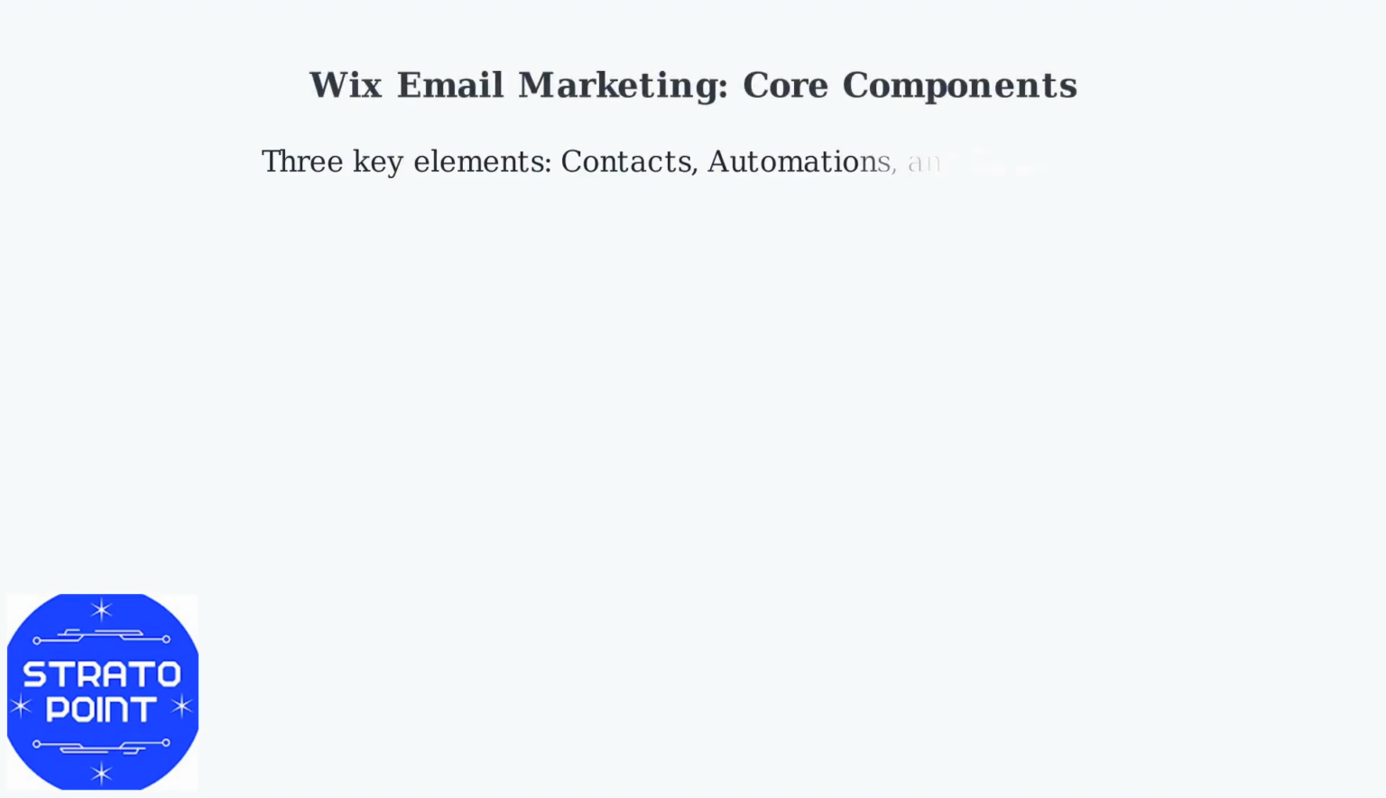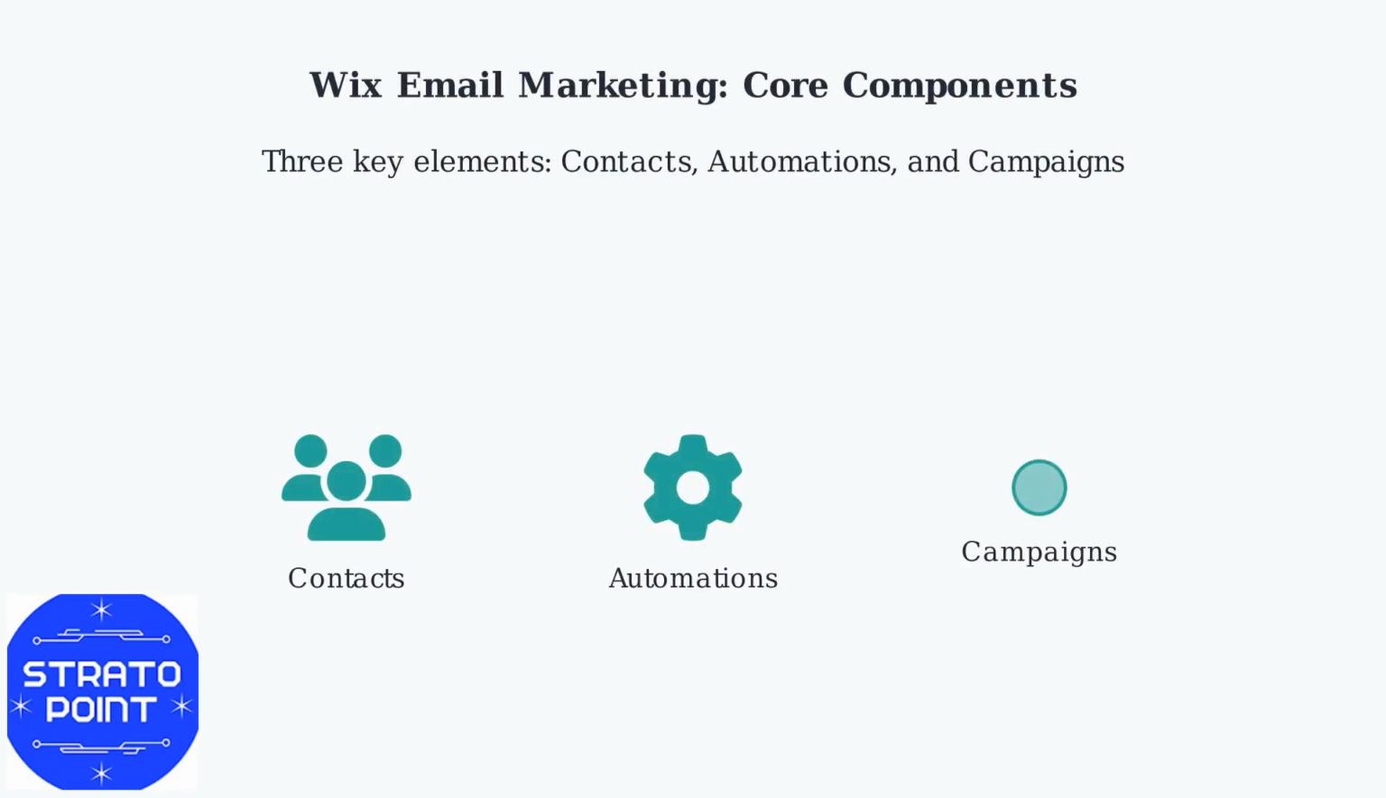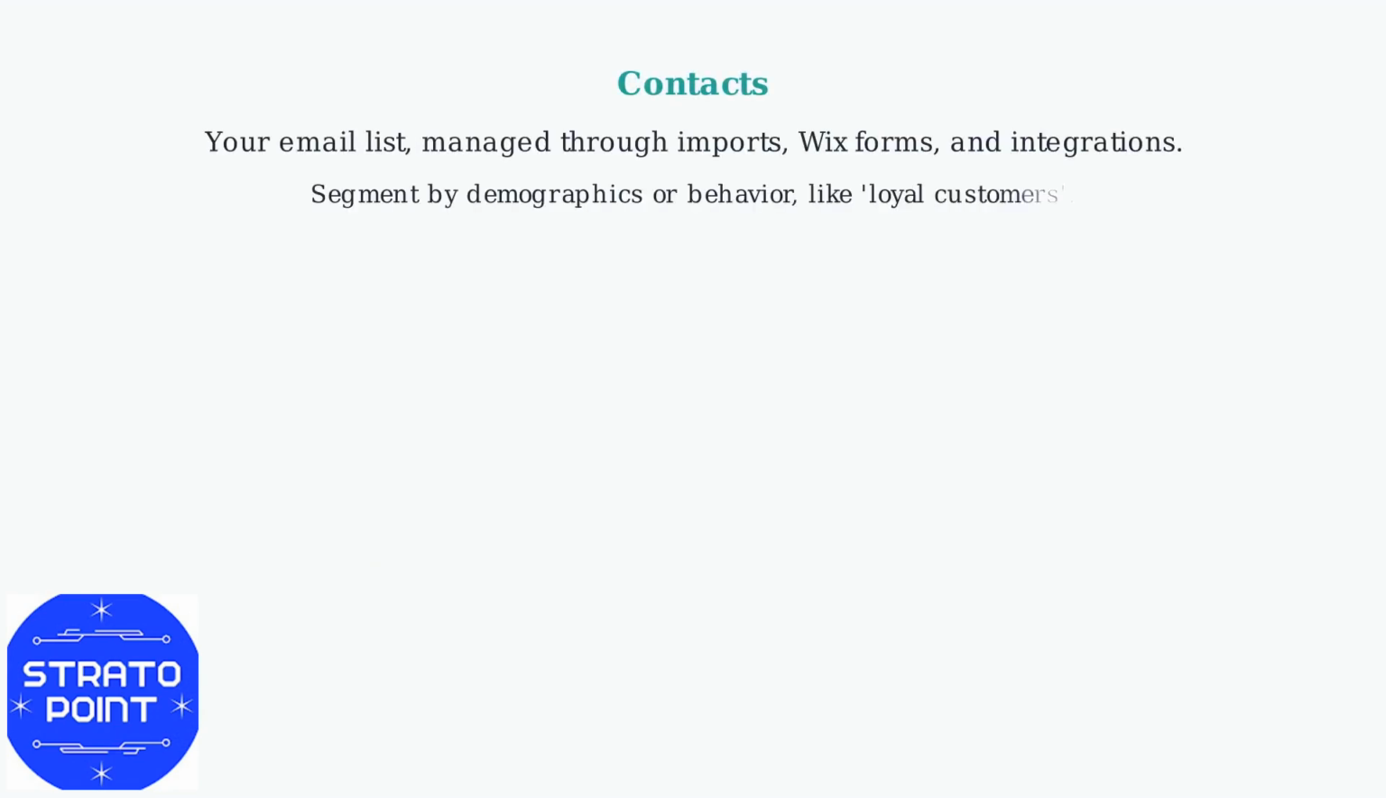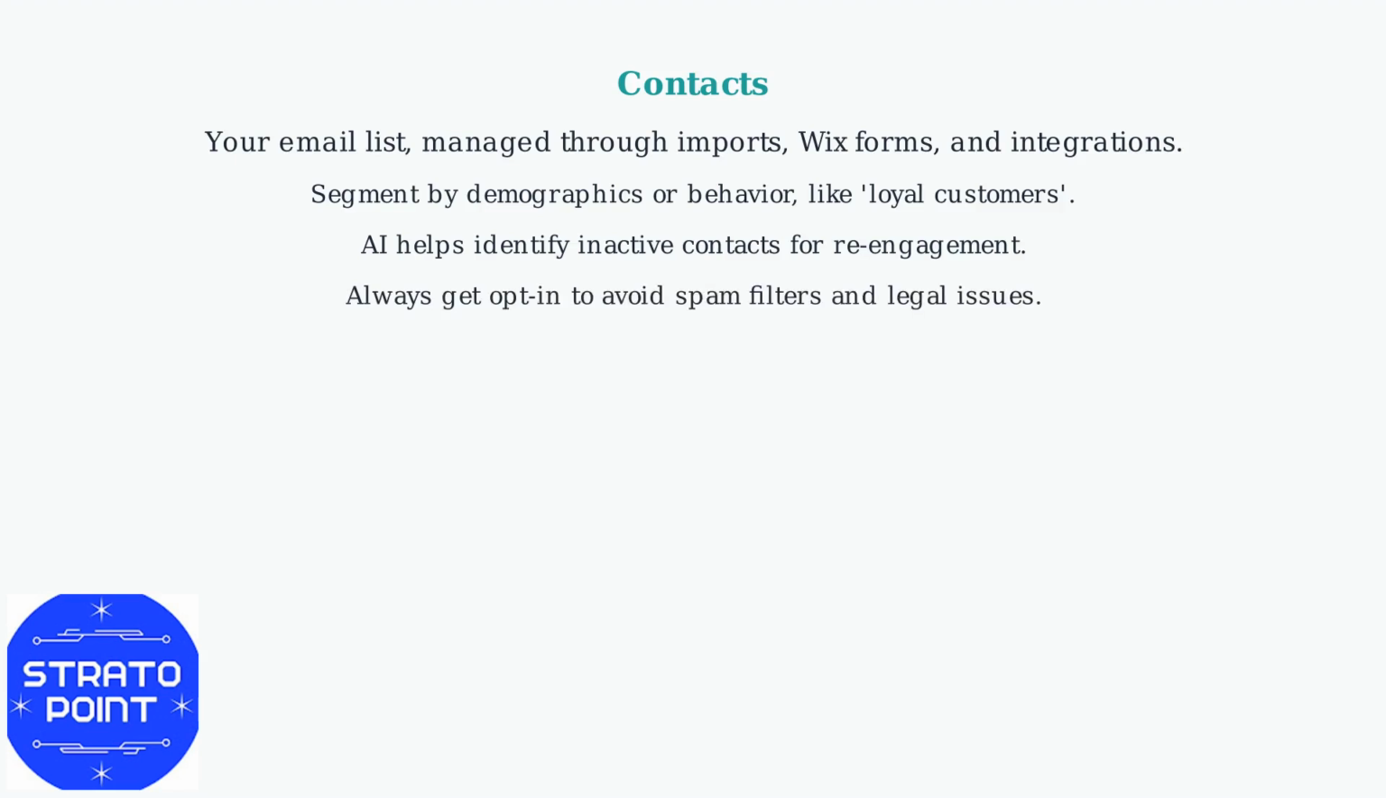Wix email marketing revolves around three key elements: contacts, automations, and campaigns. Contacts are your email list, manageable through imports, Wix forms, and integrations. Segment contacts by demographics or behavior, such as loyal customers. AI helps identify inactive contacts. Always get opt-in to avoid spam filters.